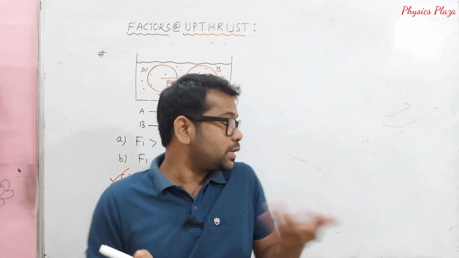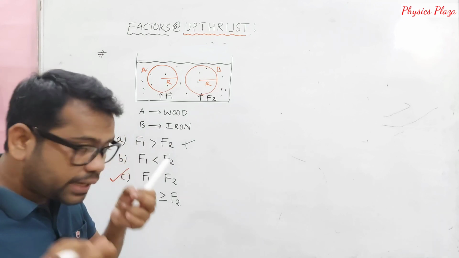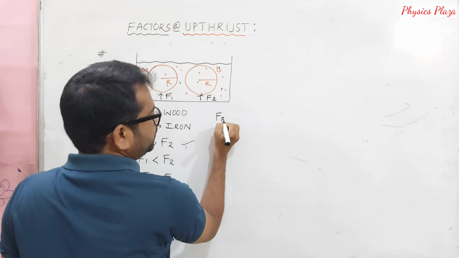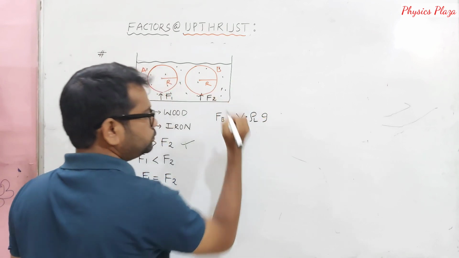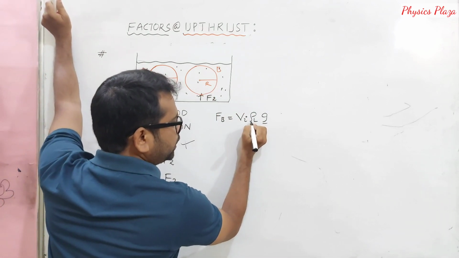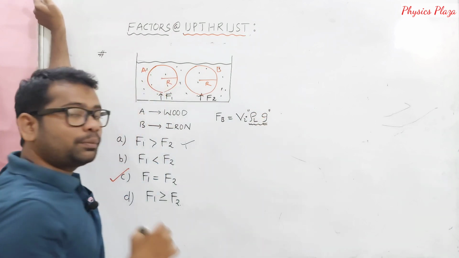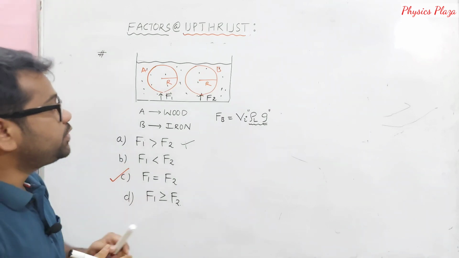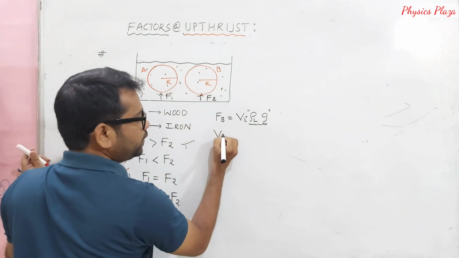Why, sir? How did that happen? Why F1 is equal to F2 only? Look here, children. Let us recall once again: the buoyant force expression is what? Buoyant force is equal to V_i rho_L g. Am I right? Yes. It means buoyant force depends mainly on g and rho_L. As both are immersed in the same liquid, obviously the density of the liquid is the same. Now think about the volume. In which case is more volume of the body immersed? Children, what is the volume of A?